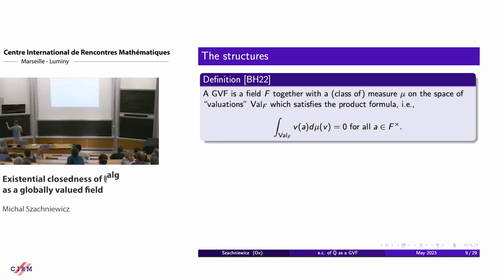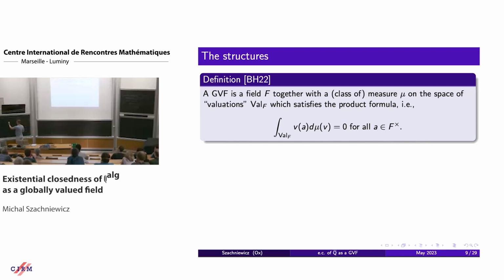And second of all, by valuations, I need either non-Archimedean valuations or minus logarithms of absolute values coming from embeddings into complex numbers. However, this definition only works for countable fields.